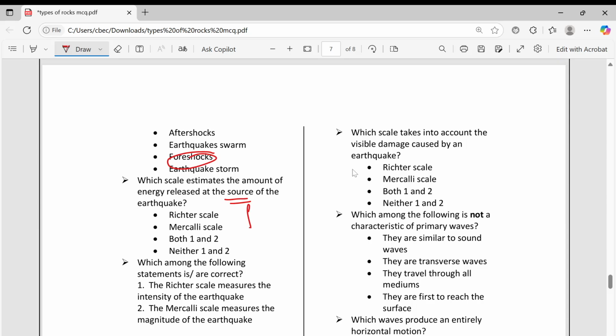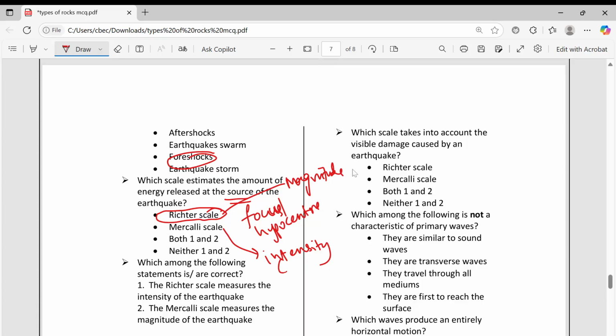Amount of energy released at the source. At the source means at the focus or hypocenter. What is the energy released? This is given by the Richter scale, whereas the Mercalli scale gives the intensity. Richter scale gives the magnitude. Intensity means what is the damage caused. For example, we say this many buildings collapsed, this many trees gone. That is intensity, that is damage, how much loss caused. Magnitude means how much energy came from inside the focus.